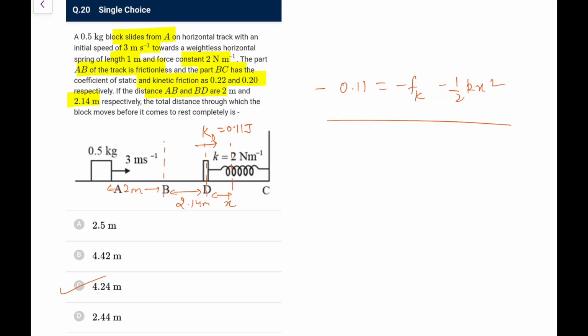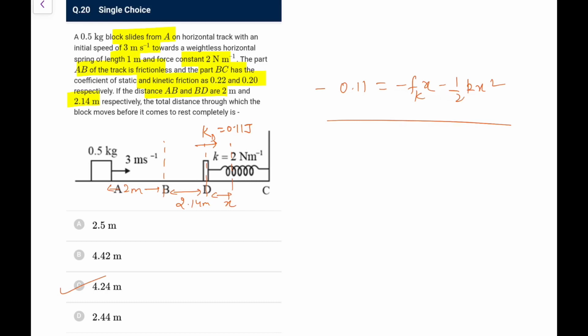Now how will we do it? Till here nothing will change. This is 2 meter easily traveled. Now in traveling this 2.14 meter, you can first find the kinetic energy, or the speed, at D by taking the work done by friction into account, and if you do this it comes out as 0.11 joule. Now let's say the spring is compressed by x distance more, so the loss in energy 0.11 would be equal to the work done by spring and work done by friction, minus half kx square minus f into x, since that distance is also x.